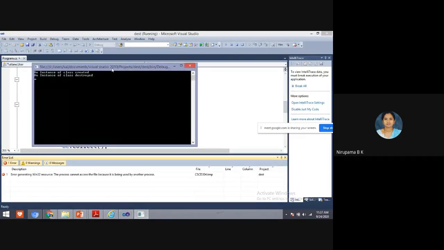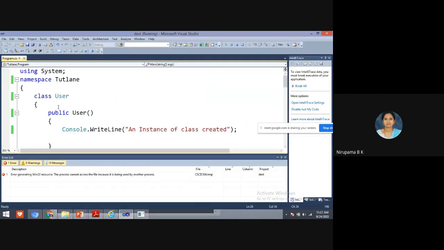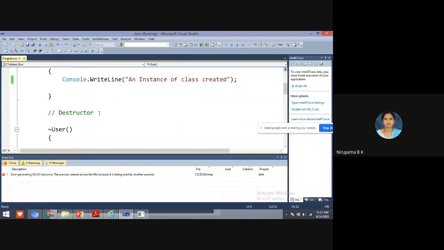So see here, using User, the instance of a class will be created, and using tilde User, the instance of a class will be deallocated. This is the use of a destructor. Students, I'll stop here.